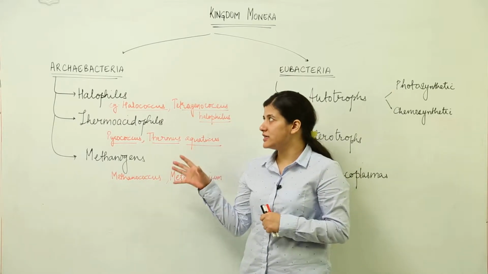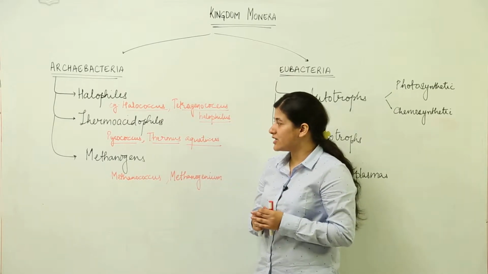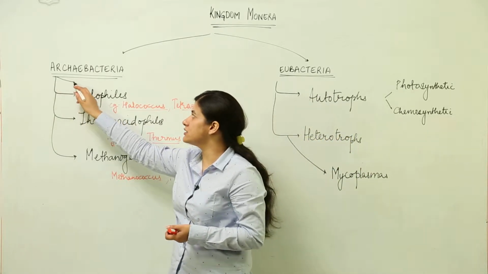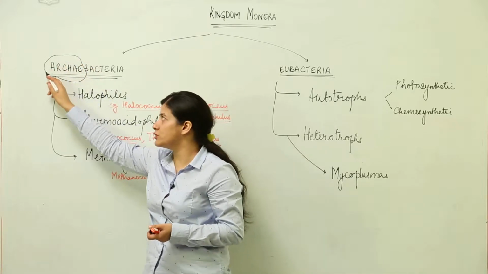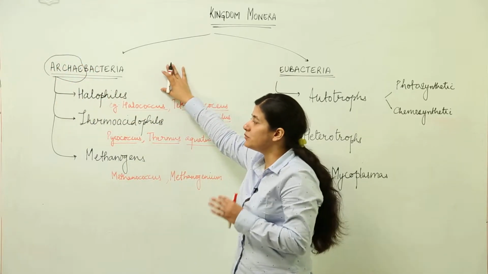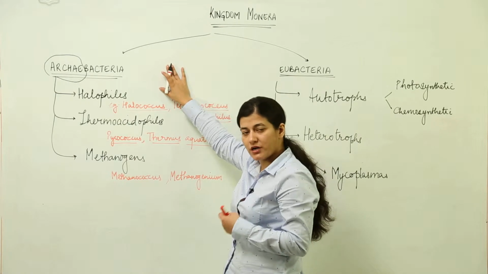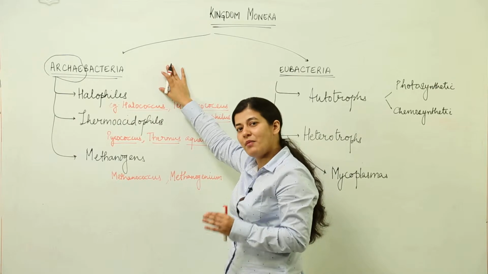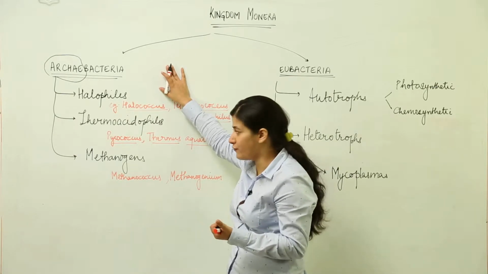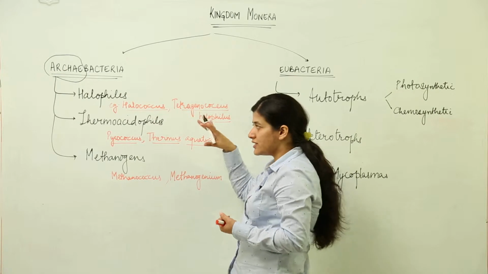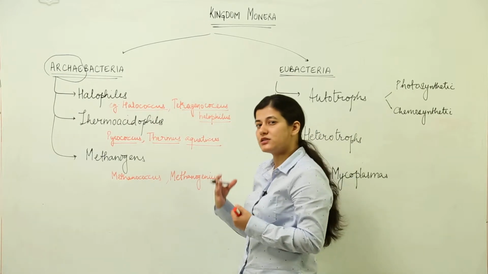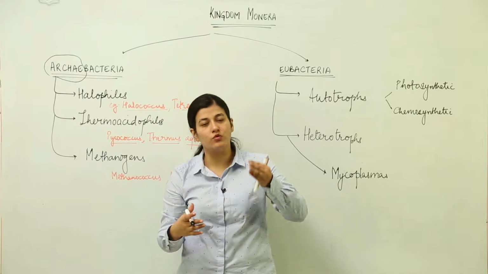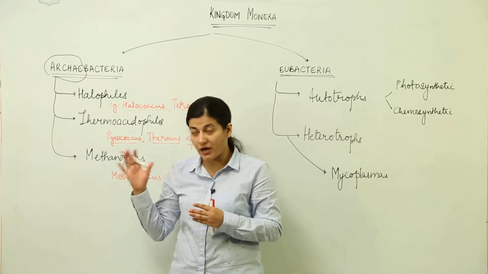So, first of all, let us deal with Archaebacteria. Now, what is there in Archaebacteria? We had broken the word. Archae means ancient, bacteria means the prokaryotic form that we have around us, which would be a prokaryotic cell. Basically, we deal with those bacteria which survive in those conditions which we would consider otherwise hostile for any life form. So, we have those extreme conditions, and it is believed that such conditions were present in the primitive earth. That is why these bacteria are the most ancient ones, and hence their name Archaebacteria.